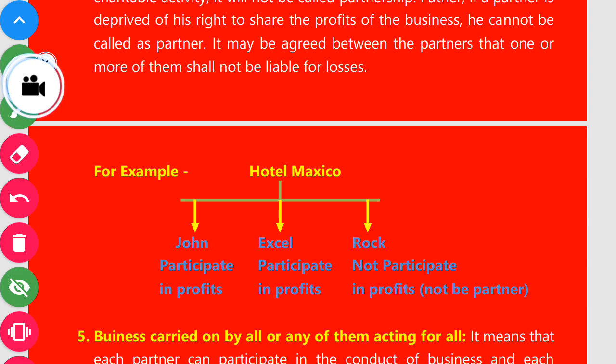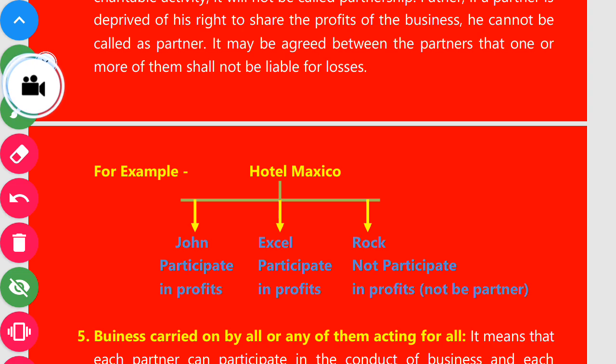Mr. Rock is not a partner of the firm because he does not share the profit of the firm. If Mr. Rock also shares the profit of the business, in that condition all these three, John, Axel, and Rock, will be called partners. Okay, but it is not certain that every partner must share the loss.